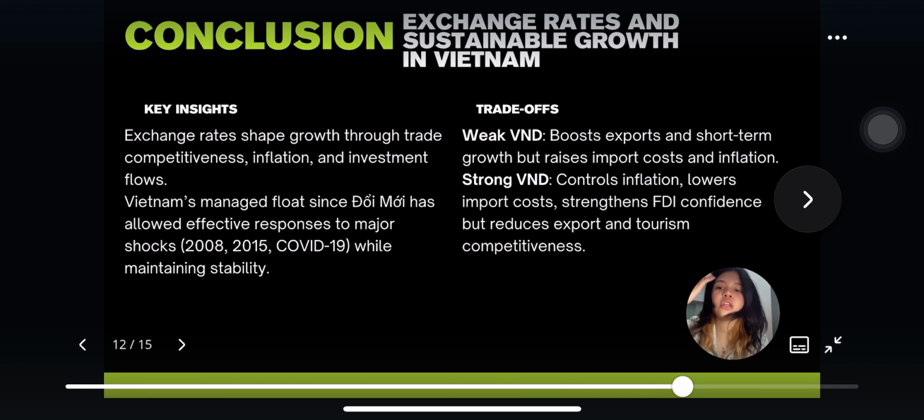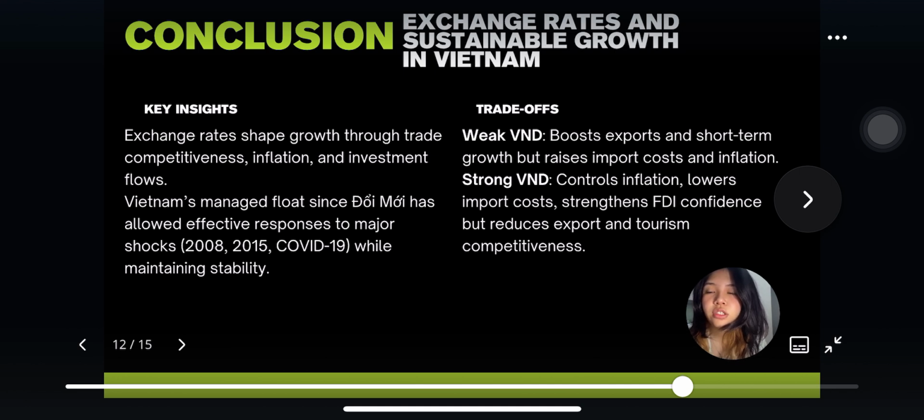About the trade-off section, there are important trade-offs associated with both weak and strong currency strategies. A weak VND supports exports, boosts short-term growth, and strengthens domestic production. However, it also raises import costs and places upward pressure on inflation.